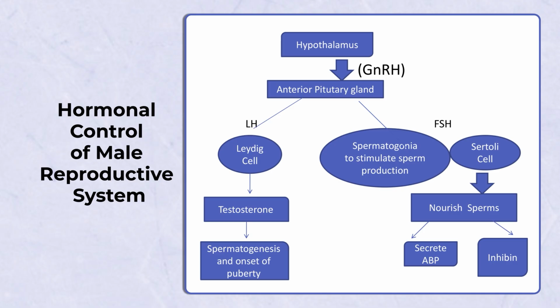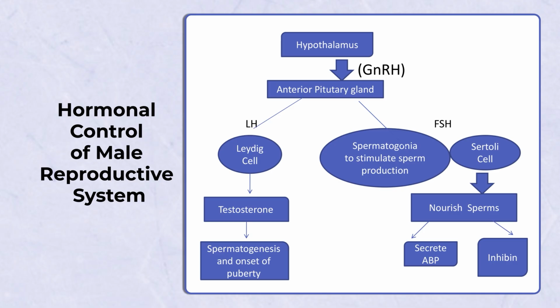So, inhibin directly works on the anterior pituitary gland, giving negative feedback, and to the hypothalamus, and this negative response regulates the further production of FSH, or stops the production of FSH and LH, and thereby it stops the further production of testosterone and the process of spermatogenesis. So, this is how the hormonal control of the male reproductive system works.